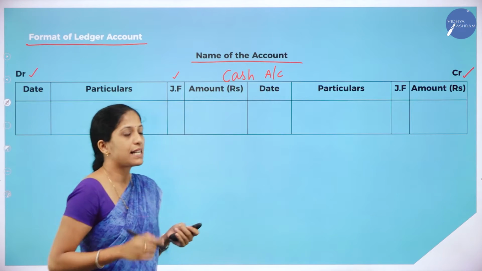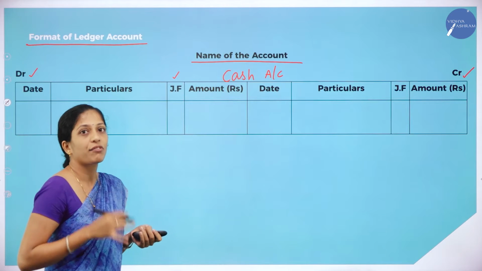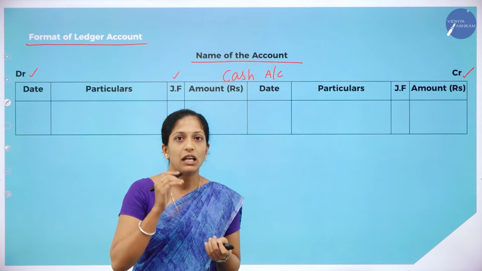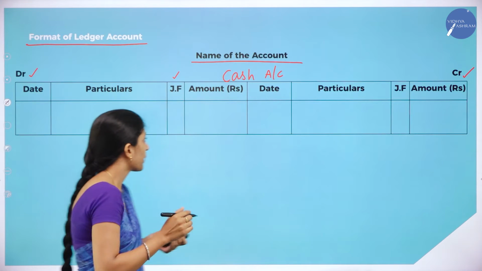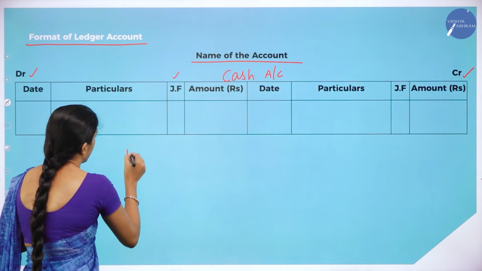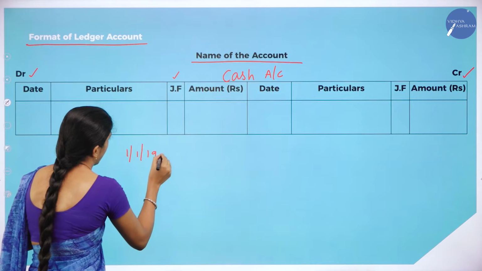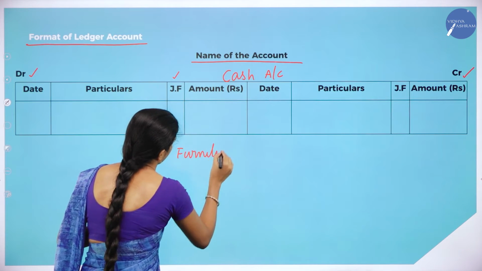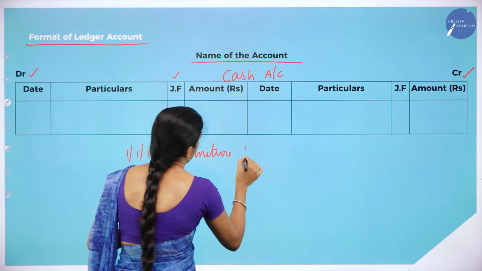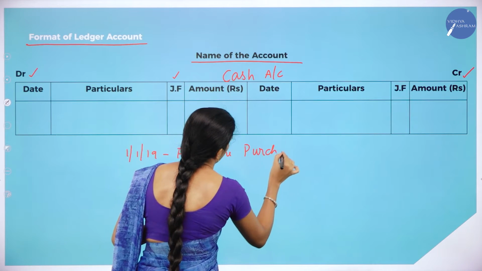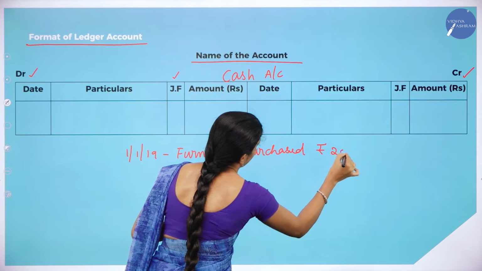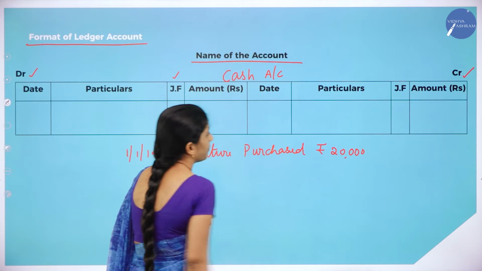Now I will give an easy transaction. For example, furniture is purchased for cash. Your transaction is on 1st January 2019, furniture purchased rupees 20,000.